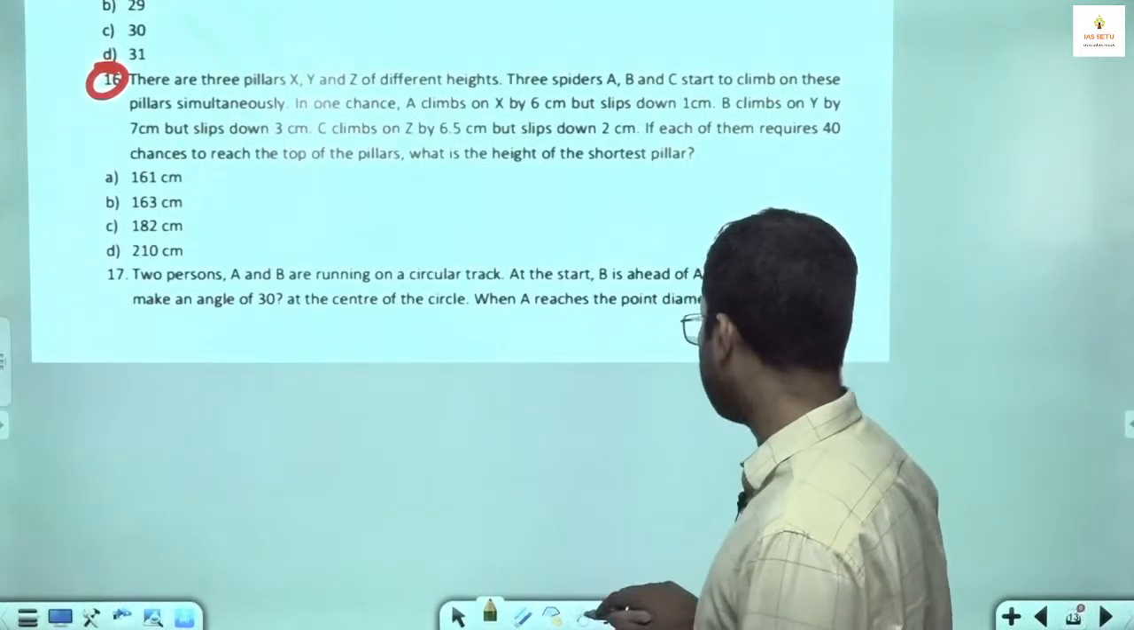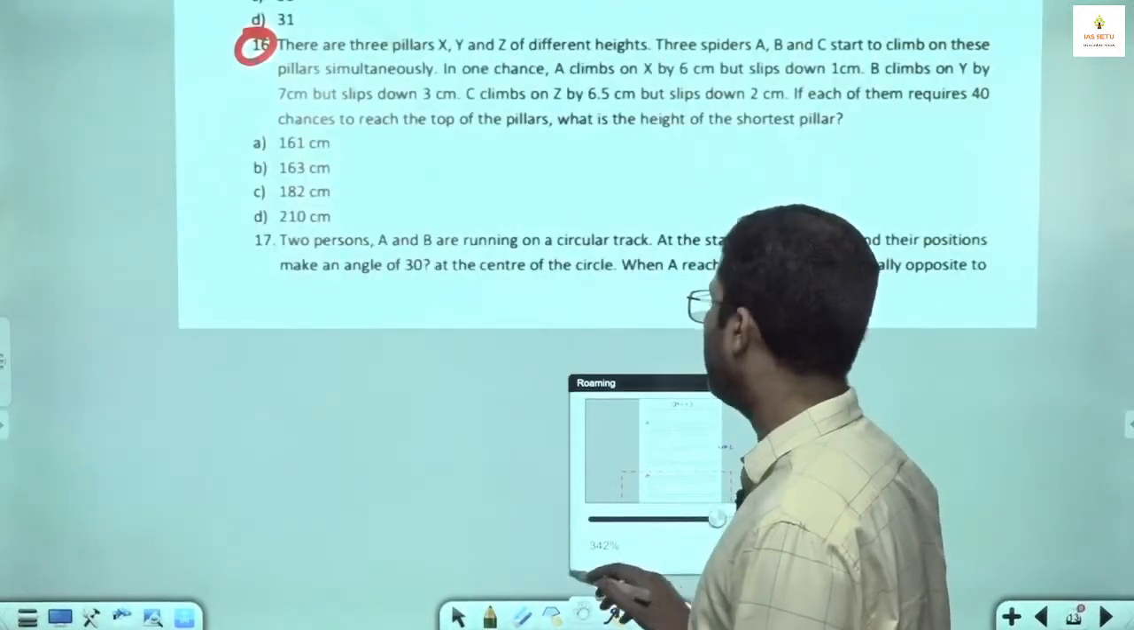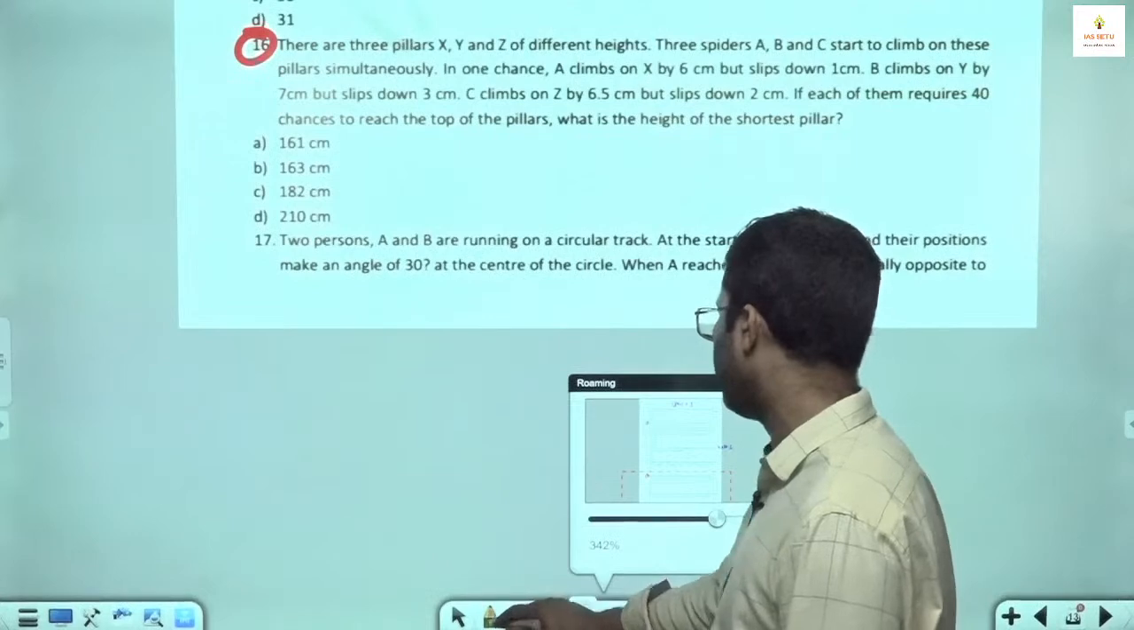Next is question number 17. It is a previous year question. This is a simple question they have asked. It is a 2022 question.